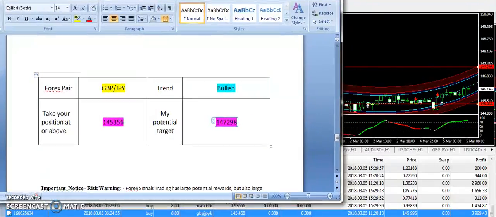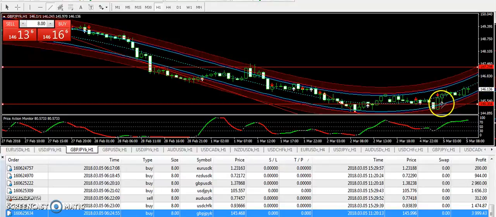So guys, you can see that I have supplied the bullish signal in case of pound JPY, 145356 was the entry, and you can clearly see right from the entry we have seen a strong bullish trend on Great Britain pound JPY. Also look at the scalper, then you will find that just at the oversold level we have received a buy signal, and then we have consecutively received the upward trend on Great Britain pound JPY.